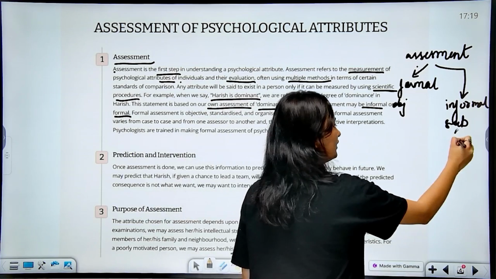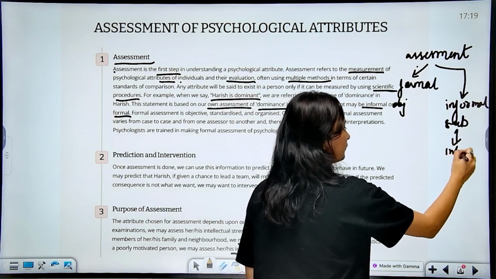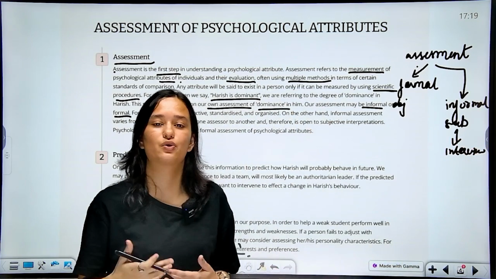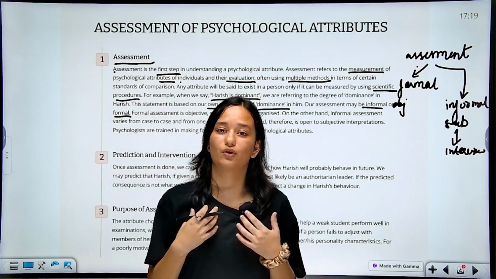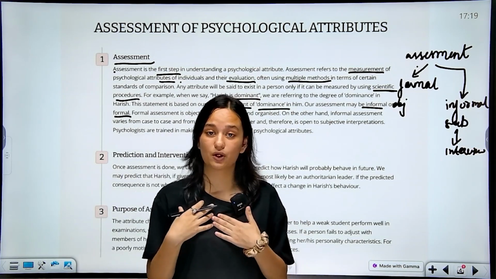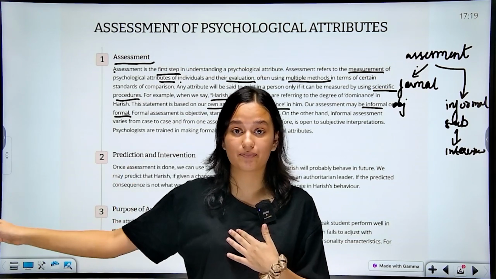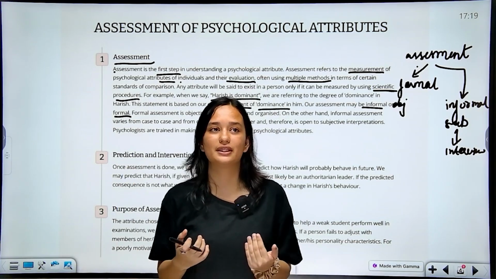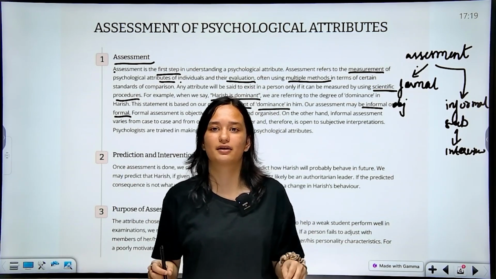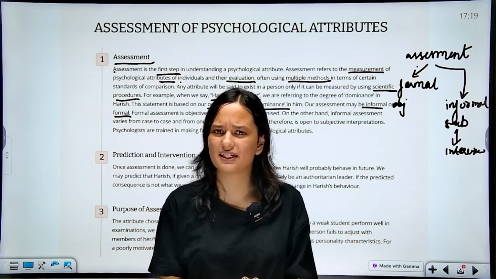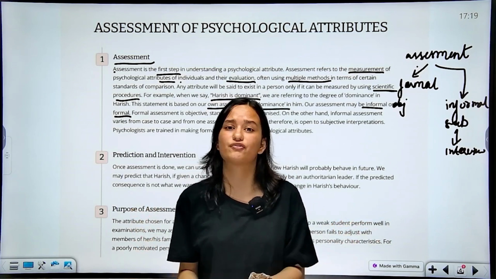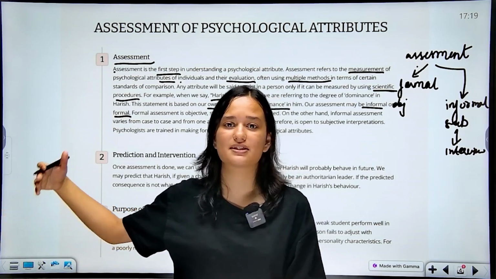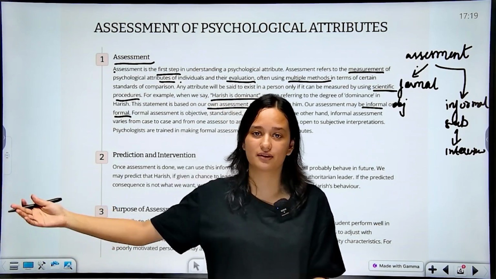But in informal, take the example of an interview. Here the interviewer will ask you a question. What if interviewer B asks me a question and interviewer A asks another person a different question? So I will be assessed based on the prior experiences and the prior stereotypes of the first interviewer, and my friend will be assessed based on the experiences, biases and stereotypes of another interviewer.